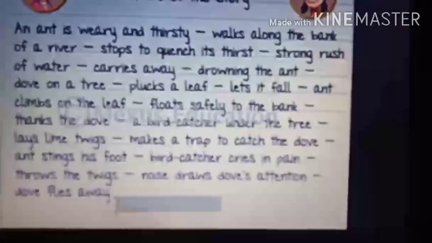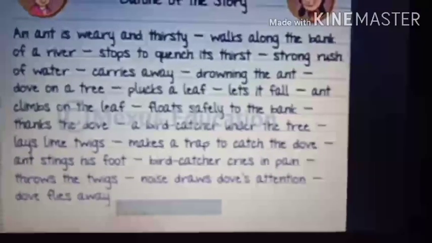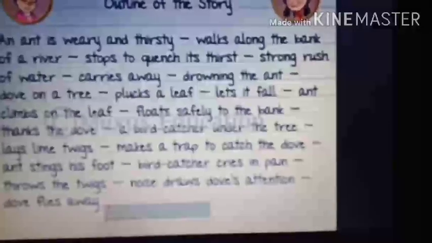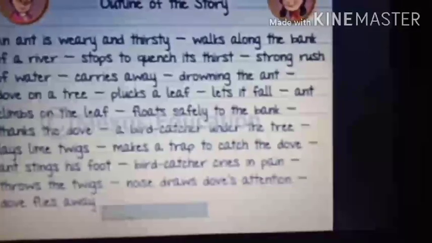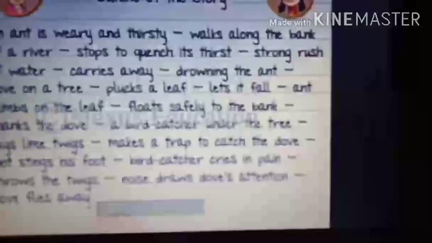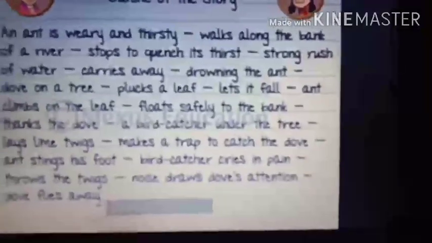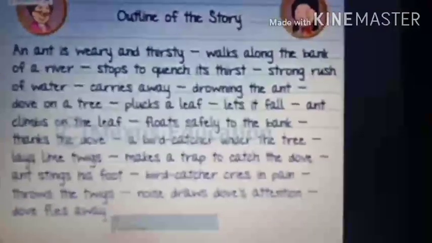The bird catcher cries in pain, because the ant stings very hard. He throws all the twigs. He was holding the twigs in his hands to catch the bird, so he throws the twigs away. And the noise draws the dove's attention. When he threw the twigs, a noise came. So the dove saw that there was a bird catcher, and the dove flew away.